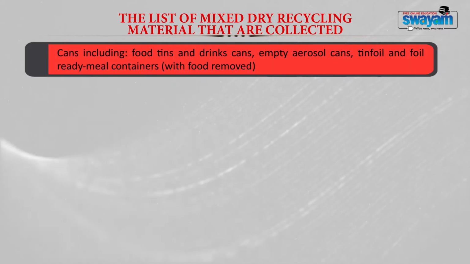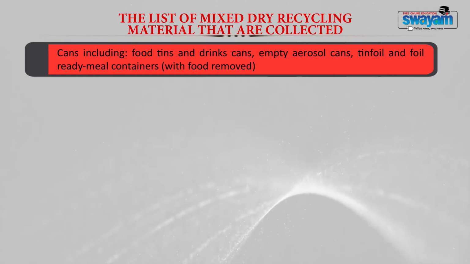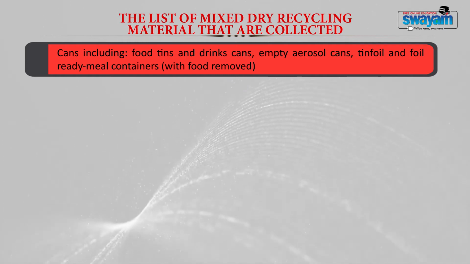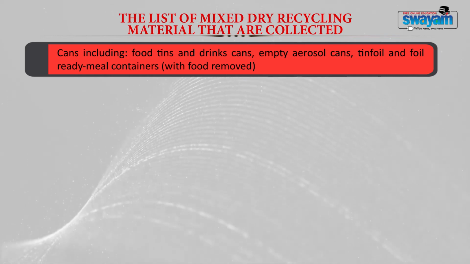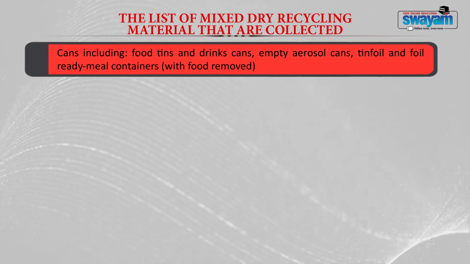Cans include food tins and drinks cans, empty aerosol cans, tin foils and foil ready meal containers without food. Food should not be inside these containers.